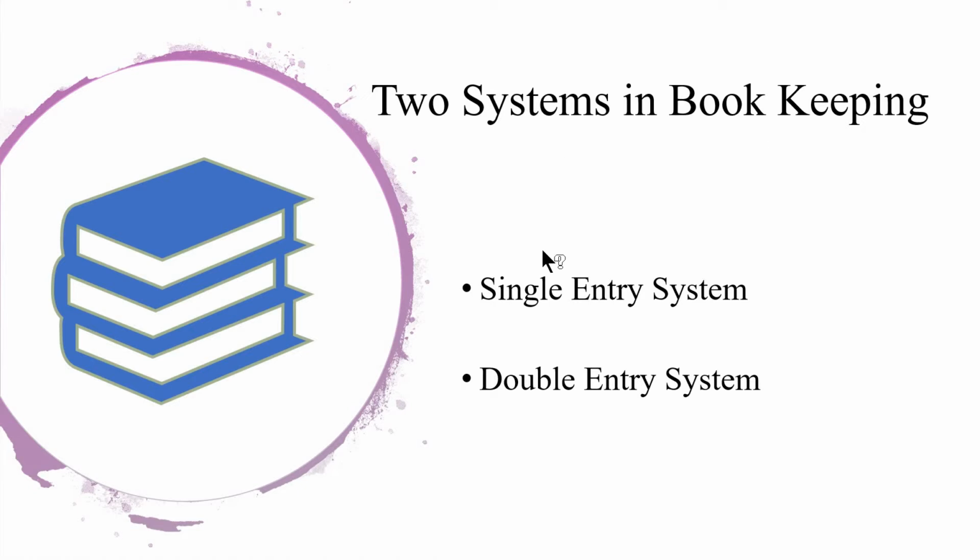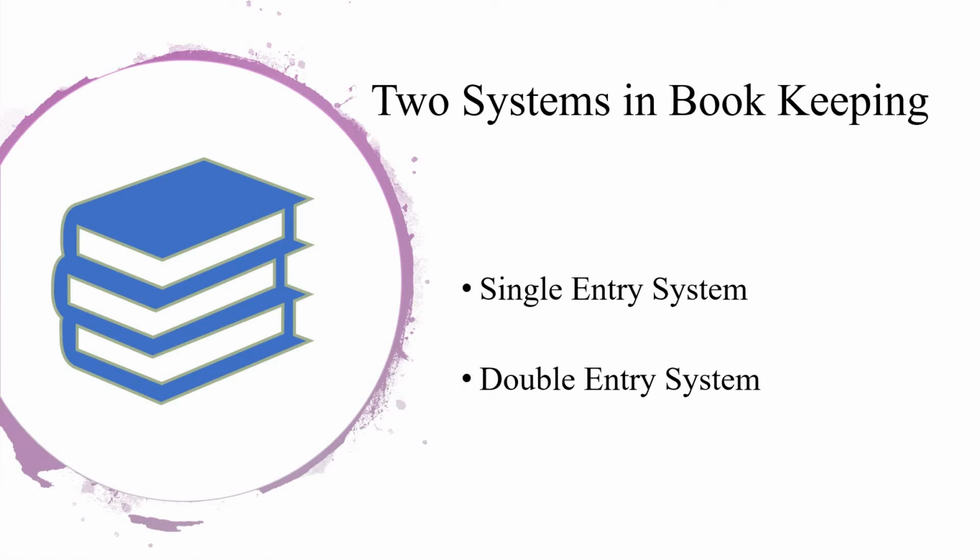The second one is of double entry system. In this system, the dual aspect concept is considered. For every transaction, there will be two entries. One will be the receiving, the other one will be the giving aspect, that is debit and the credit.